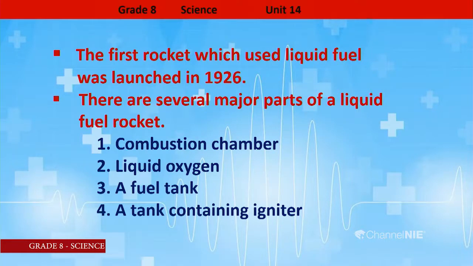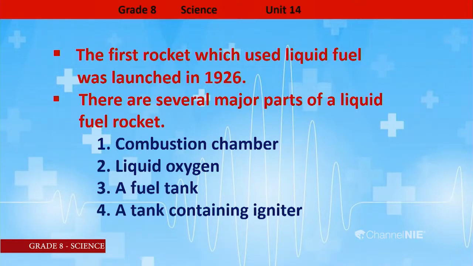There are several major parts. When we are discussing rockets, we can identify four major parts of the liquid fuel rocket. Then what are the four major parts of a liquid fuel rocket? First one, combustion chamber.